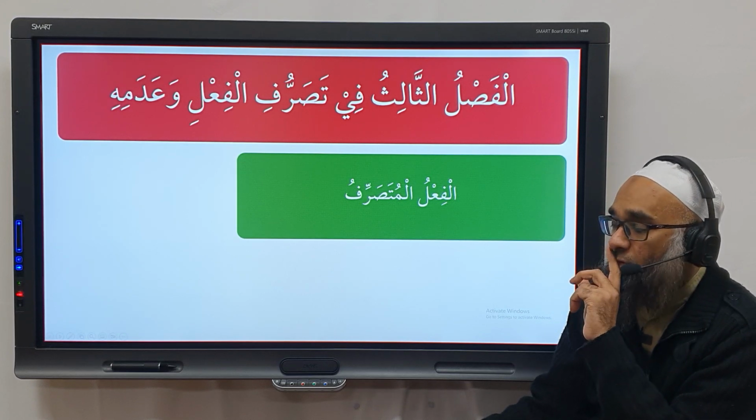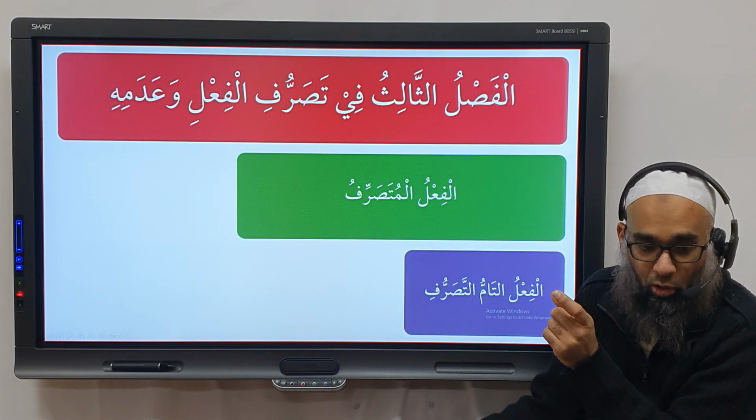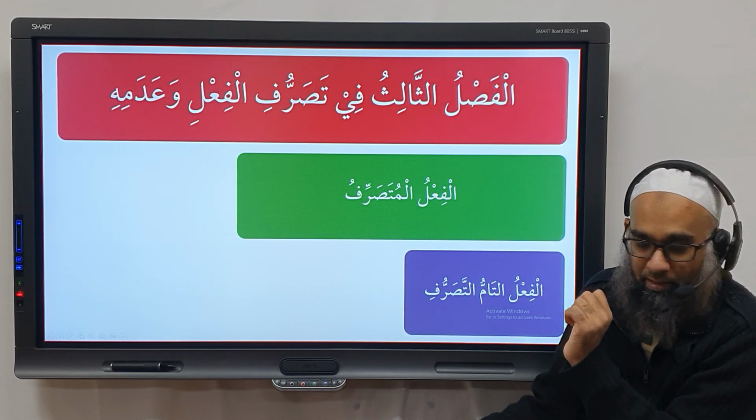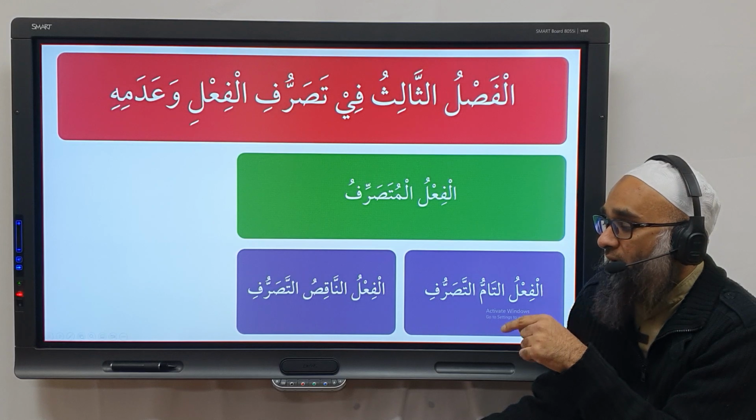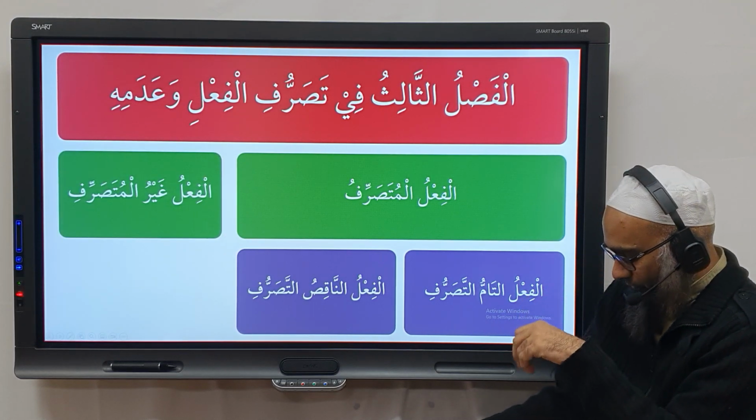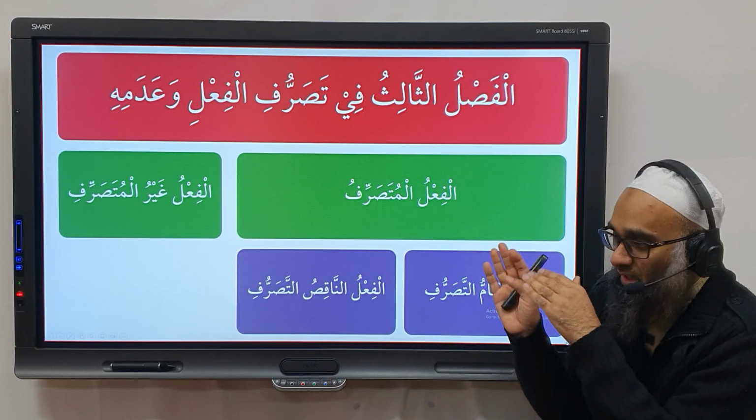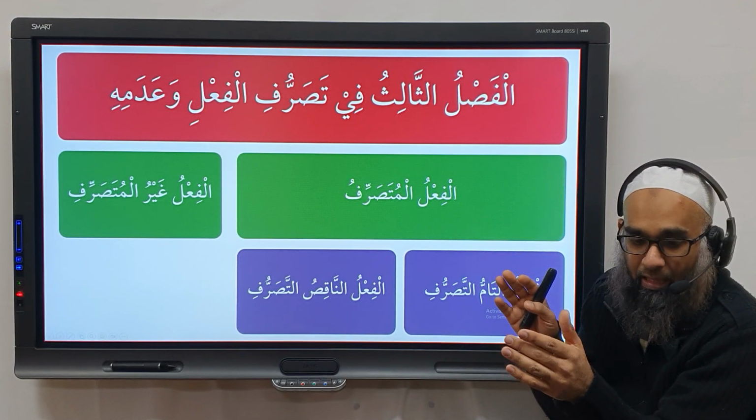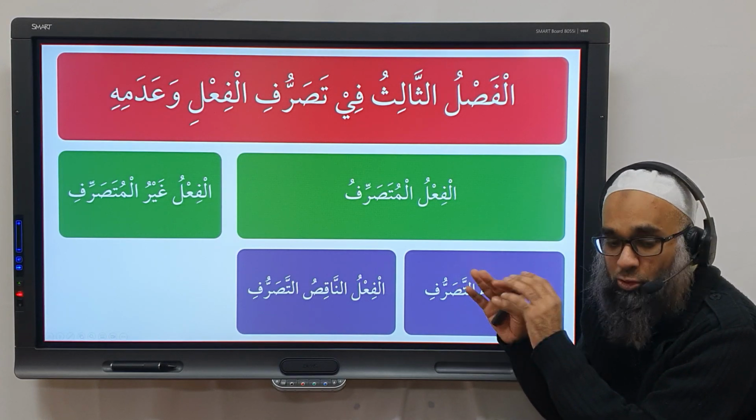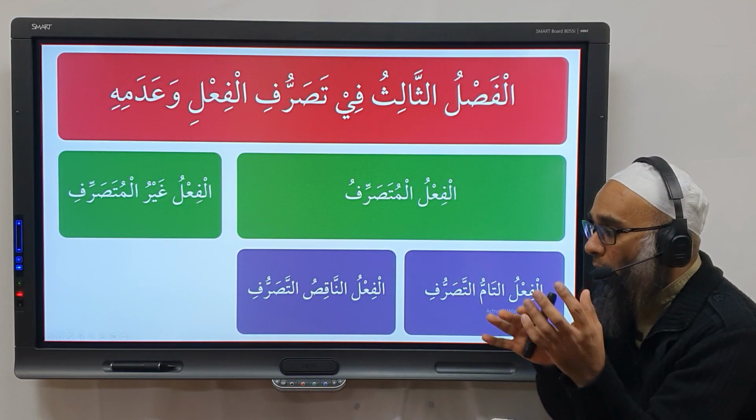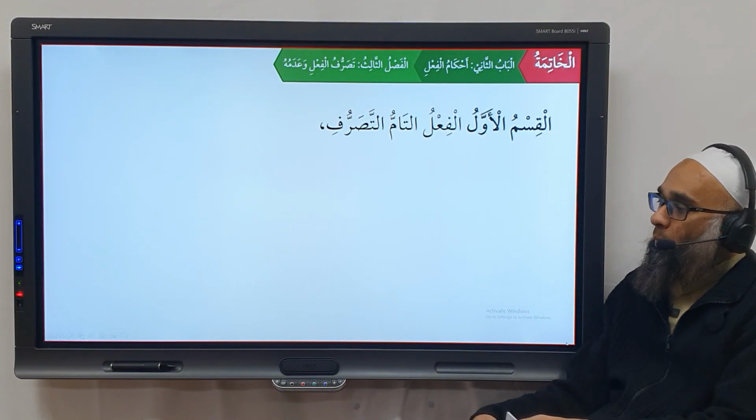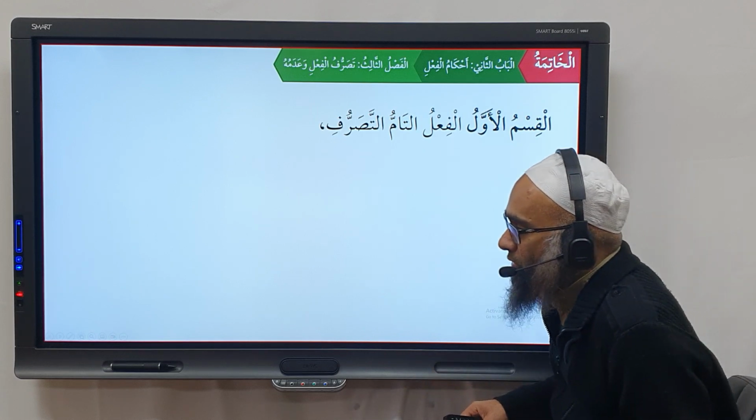It's a conjugatable verb. And then in here you have two types of conjugation: التام التصرفي, and then we have الفعل الناقص التصرفي, and then you have غير المتصرف. So you have mutasarrif and ghayr mutasarrif, two main categorizations. Those are conjugated and those are not conjugated at all. And for those that are conjugated, there are two types of conjugation, a full conjugation or a partial conjugation. Okay? So al-qism al-awwal, al-fa'lu at-tammu at-tasarrufi.